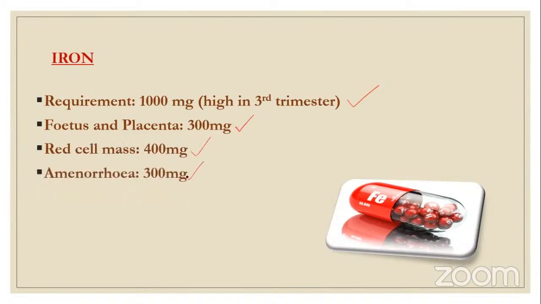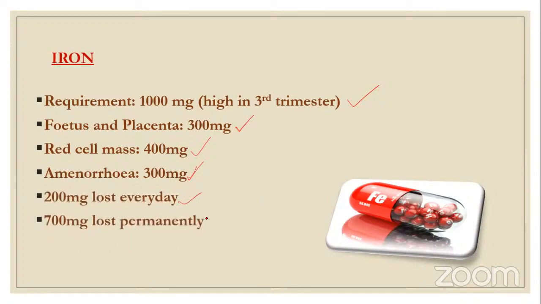Amenorrhea 300 milligram, because there is no loss of blood during the pregnancy, and that is why 300 milligram is stored, and 200 milligram is lost every day, and a total of 700 milligram is lost permanently during the whole pregnancy. And daily requirement is around 6 to 7. If iron supplement is not given, pregnancy normally is an iron deficiency state.